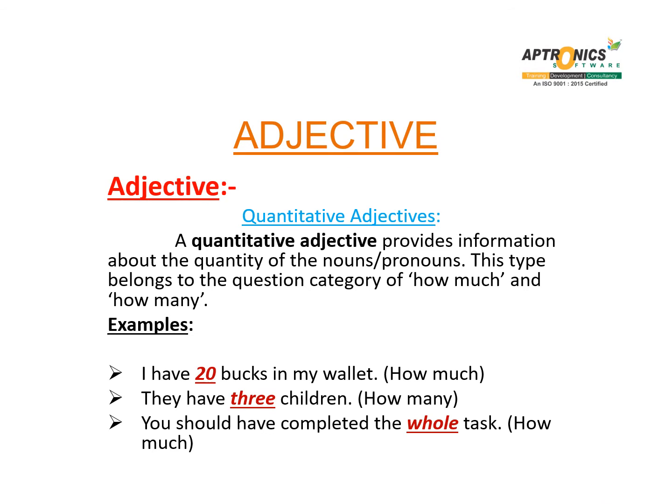Quantitative adjectives. A quantitative adjective provides information about the quantity of the nouns or pronouns. This type belongs to the question category of how much and how many. For example, I have 20 bucks in my wallet. They have 3 children. You should have completed the whole task.